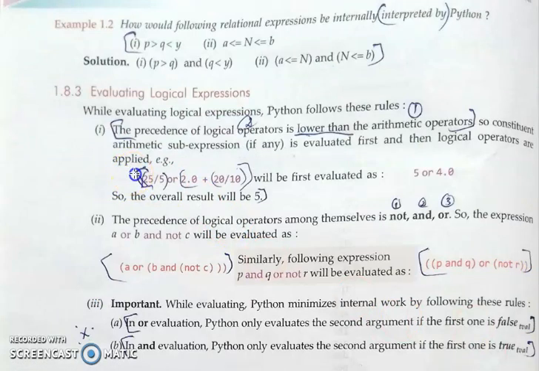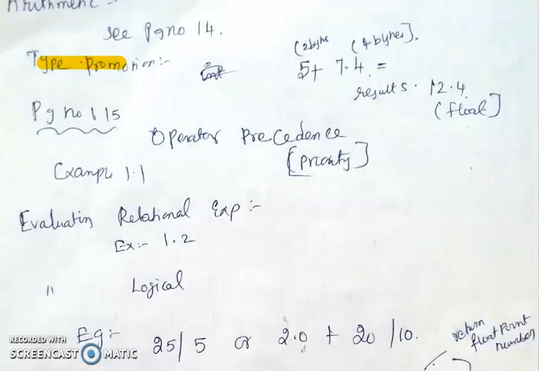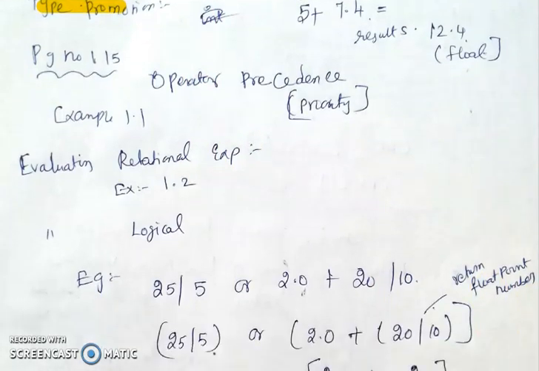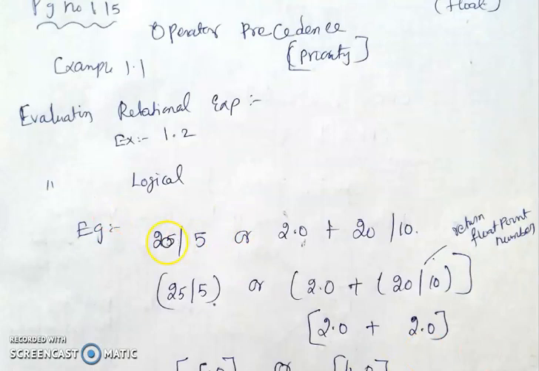This is the expression they have given, with 25 divided by 5, and it will be separated like this. I already told that the logical operators have the priority of not, and, or. Finally the or will be evaluated.